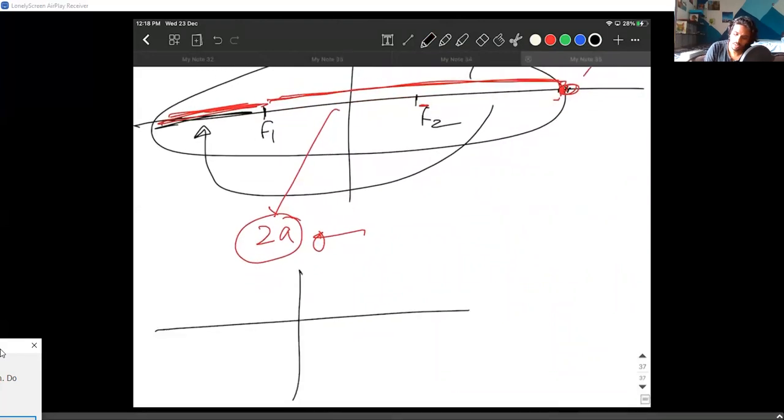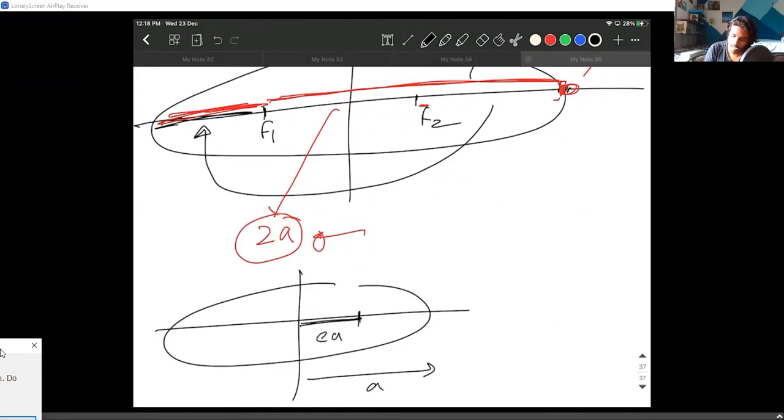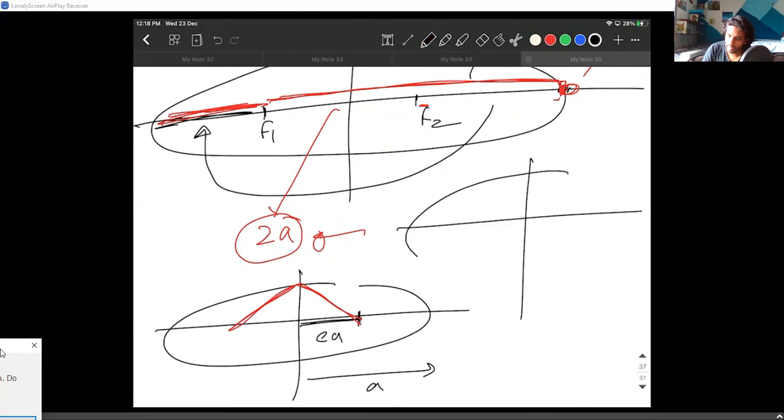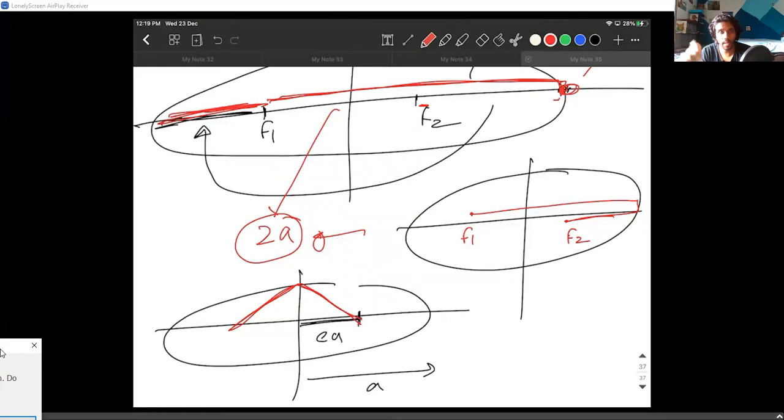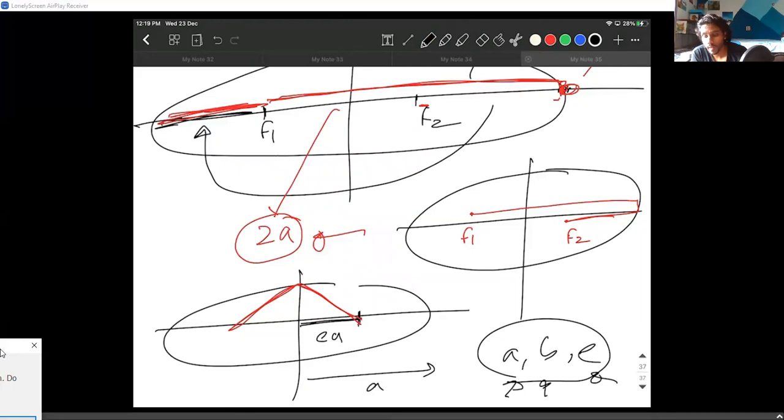What you need to do is, this length is called A, this length is called EA. So I'm drawing again. Try to use this length and try to write this length, F1, F2. Try to write those two lengths using A, B, and try to equate them. You will get a relation between A, B, and E. Try to do that and text me the answer or comment the answer. Once you do this, you will understand some things about the ellipse.